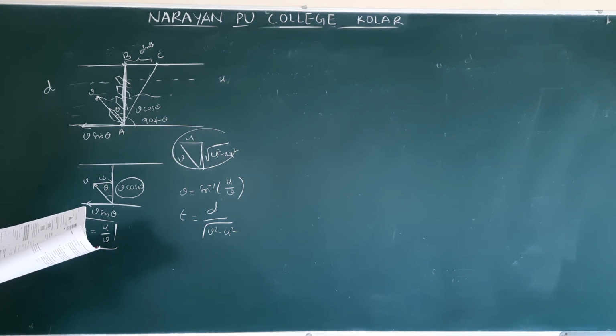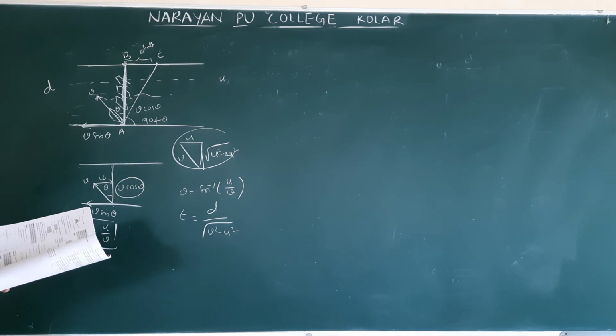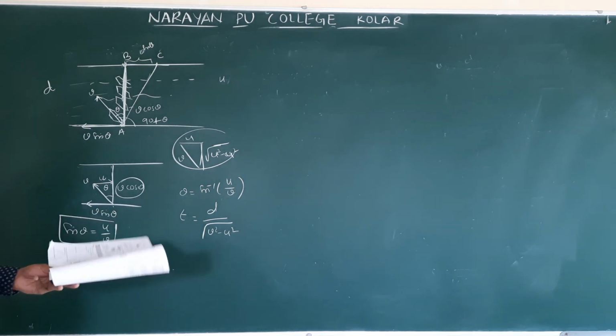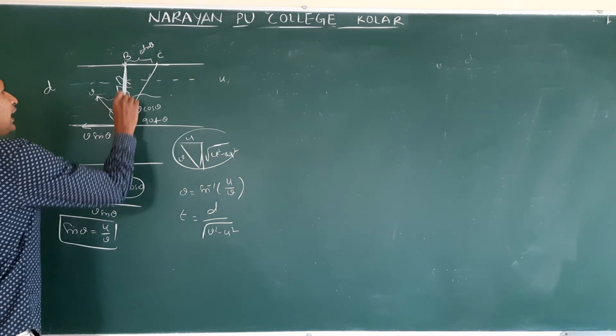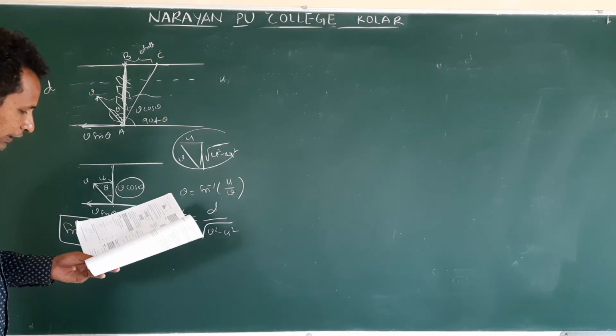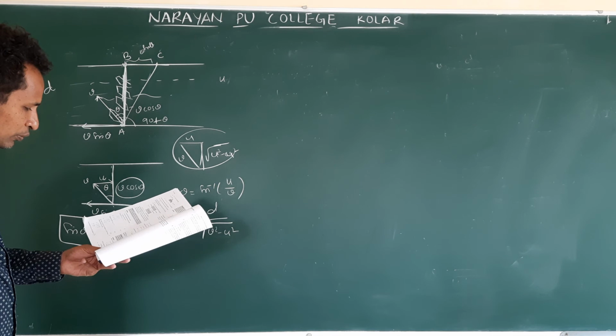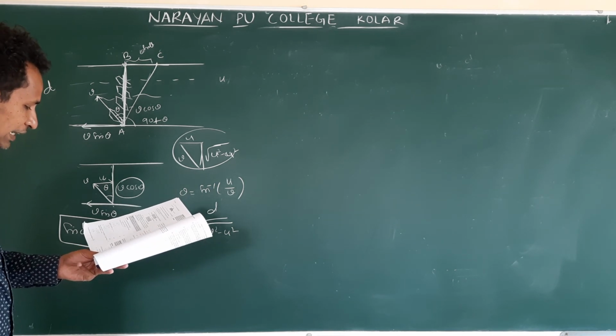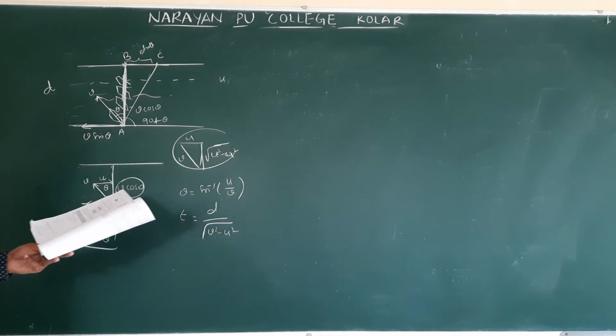In the previous problem, the man wants to cross the river in minimum time. In which direction should he move? Along the displacement, normal to the bank. Minimum time to cross the river, and his displacement along the flow, they are asking for the drift. Clear?